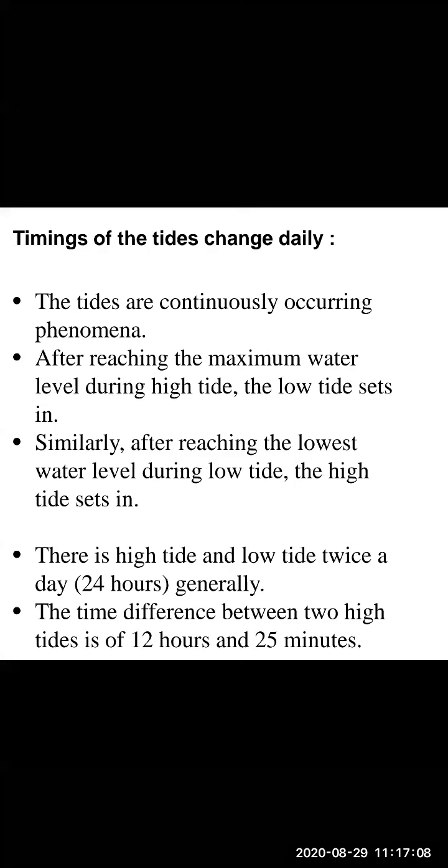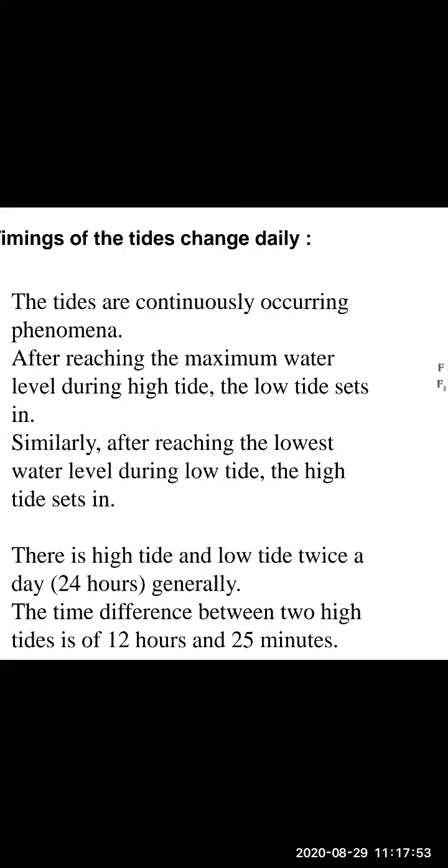Children, there are high tide and low tide twice a day generally. In 24 hours, it is going to occur twice. Do not forget this, children. The time difference between two high tides is 12 hours and 25 minutes. So after every 12 hours and 25 minutes, we are going to observe the changes.